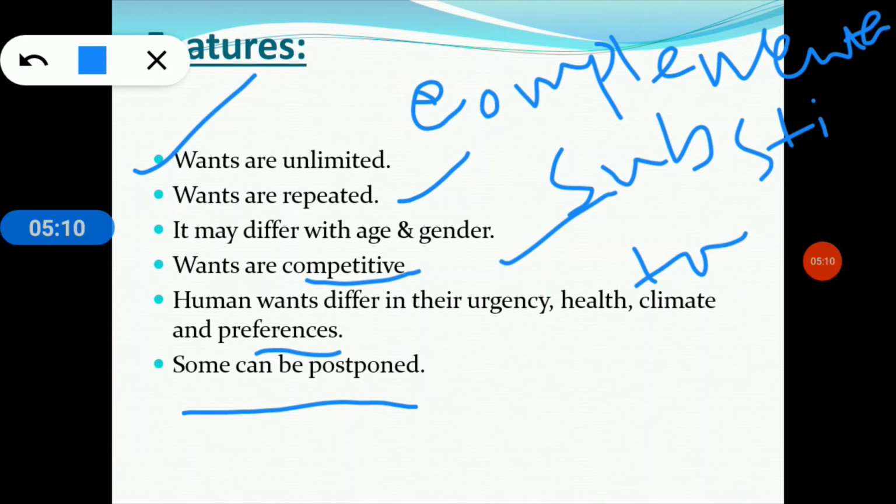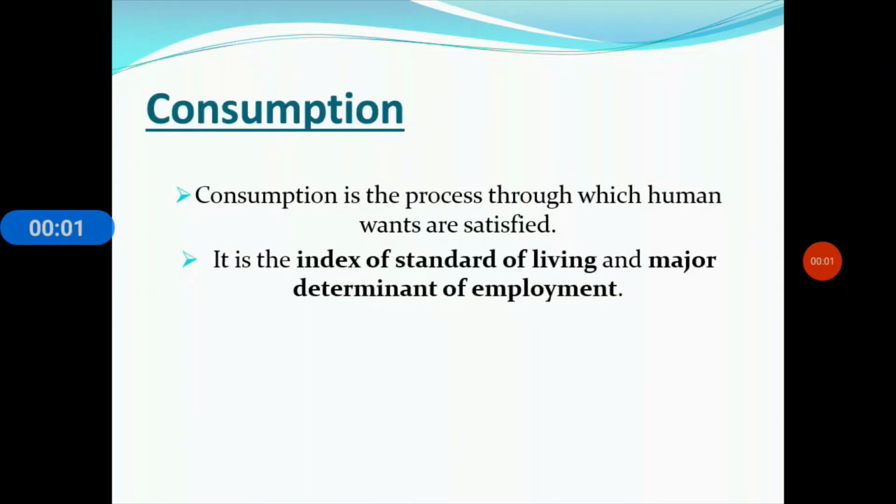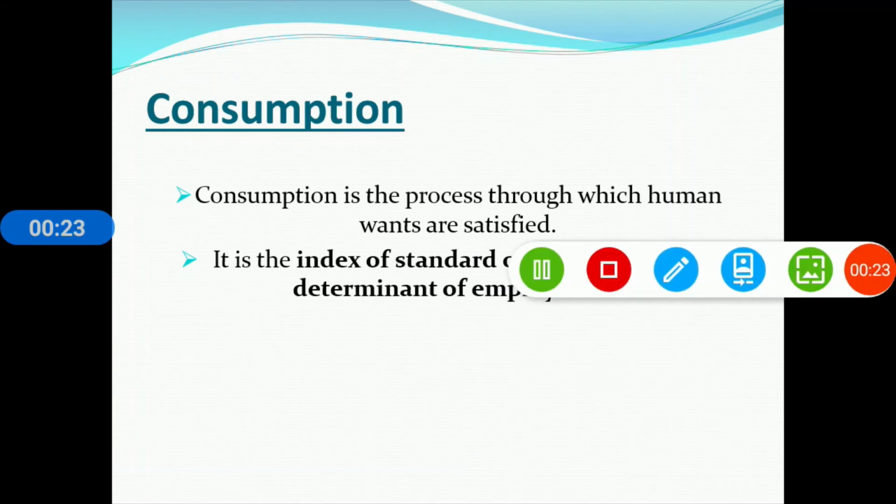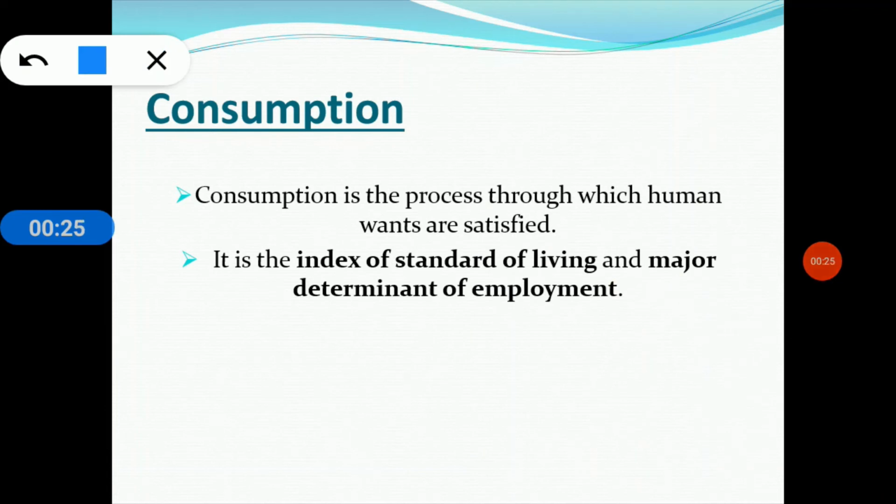Okay, so now I am going to my next slide. So it is the next slide, and it says the concept of consumption. So at first we have to know what is meant by consumption, but before starting my discussion we have to say some words as an introduction. Clear? So we have a lot of commodities, and all commodities are needed to satisfy human wants. Clear? So all commodities are divided into two categories.